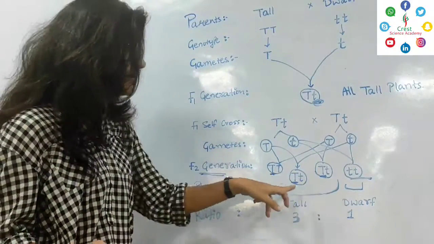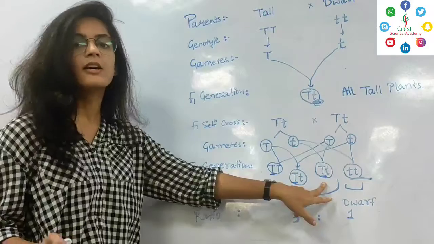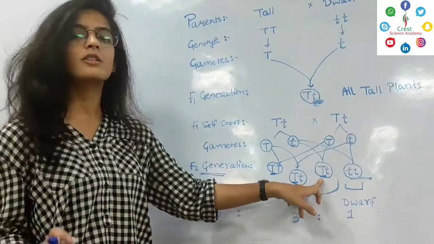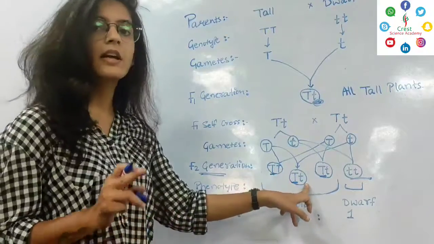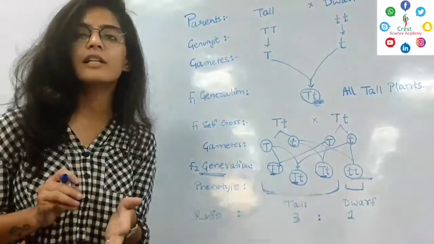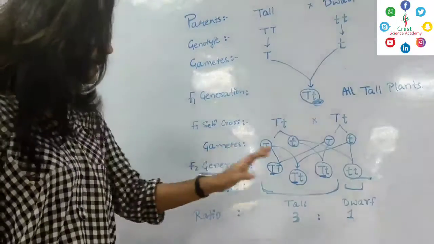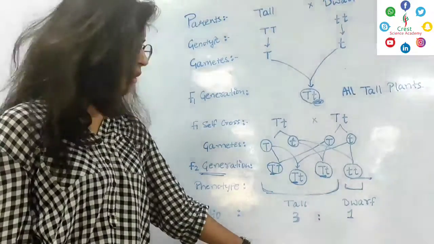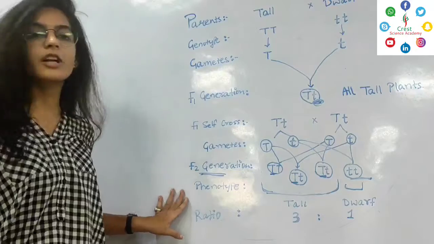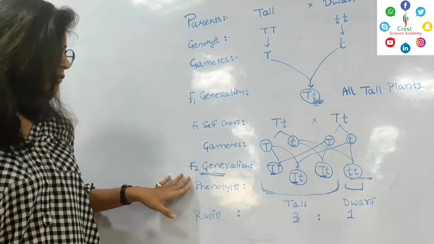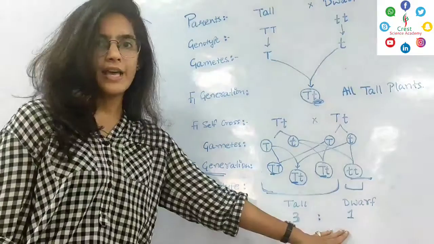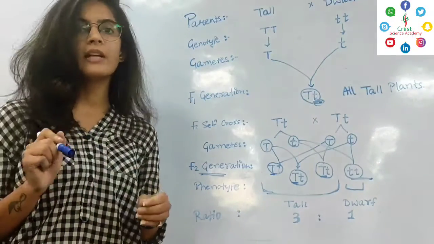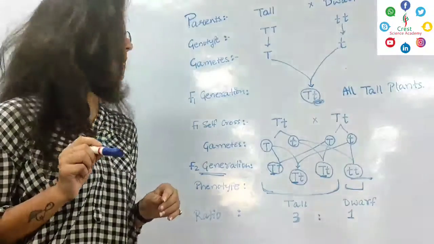However, the small t remains unexpressed in these two plants. Why? Because the capital T remains dominant in these two plants, due to which small t is suppressed. In the heterozygous condition, always and always the dominant allele will remain expressed. This gives the plants a tall phenotype, which is the dominant phenotype. Therefore, the ratio obtained in the F2 generation was 3:1 as tall is to dwarf. That's all for Mendel's law of dominance and Mendel's monohybrid experiment.